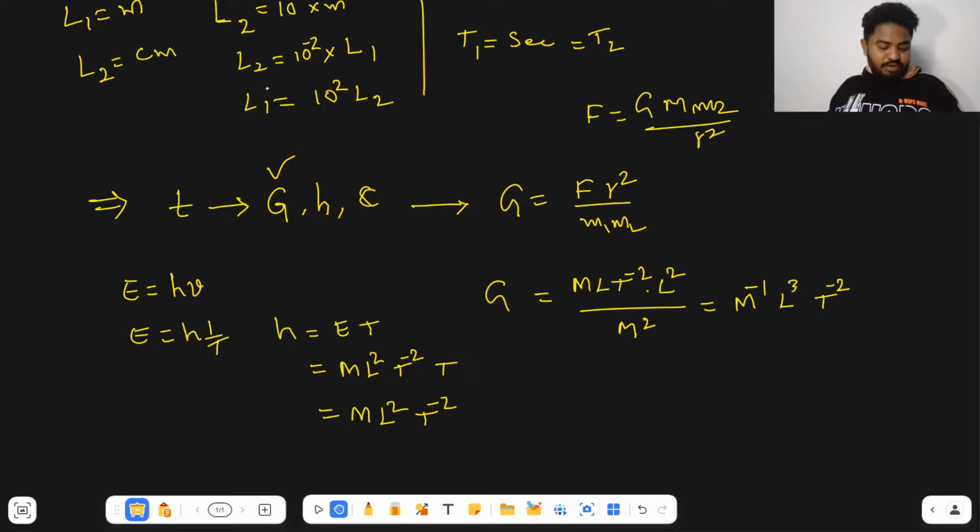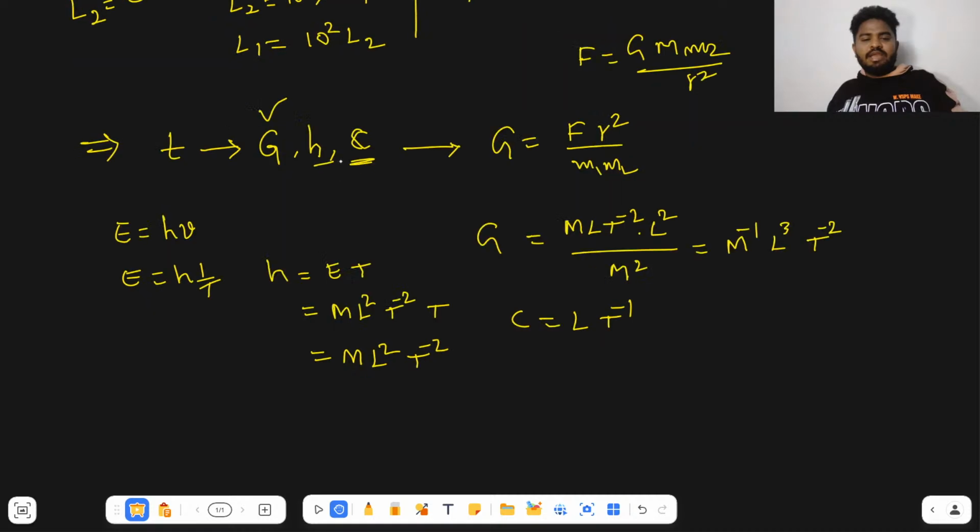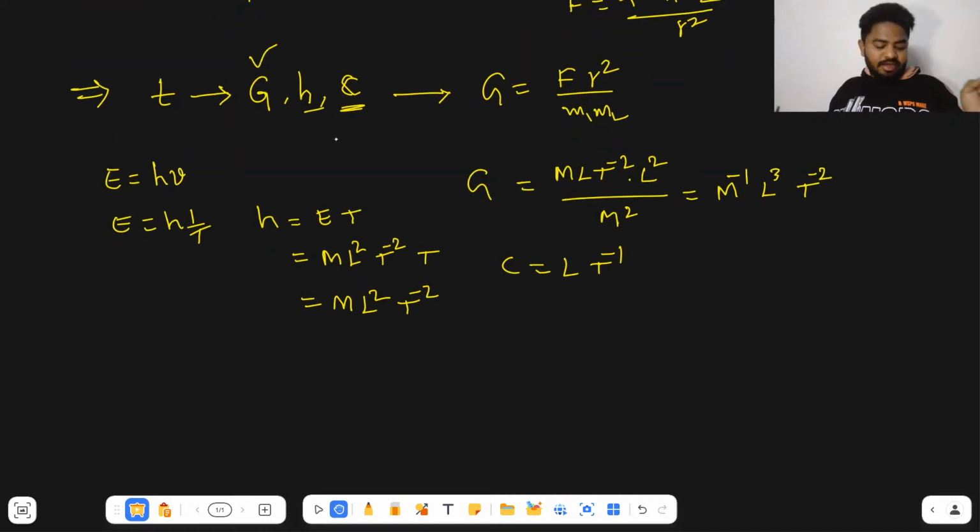Clear? So now you found the H dimension formula, whereas C is the light speed, so I can take the dimension formula L T to the power minus 1. Now it's time to create the new relation between time and these.